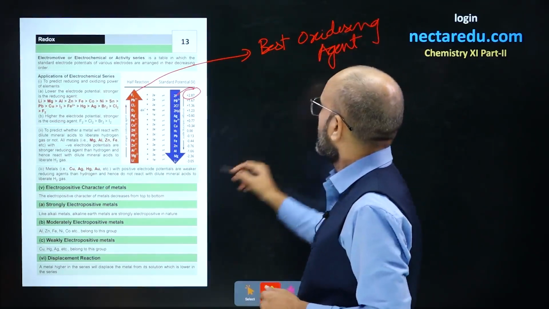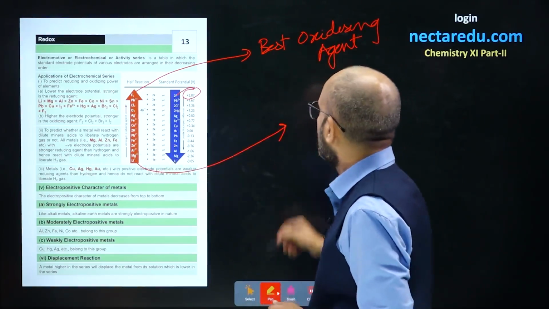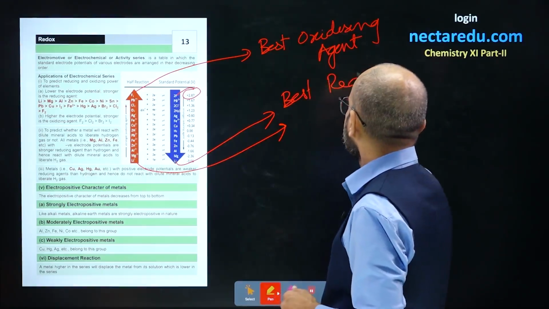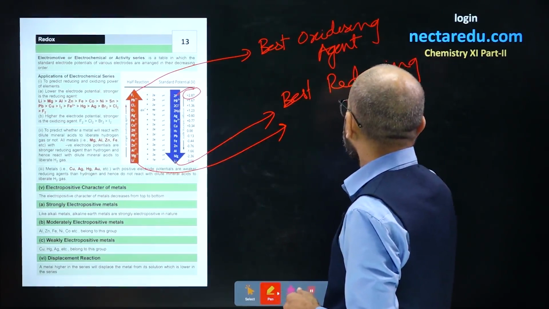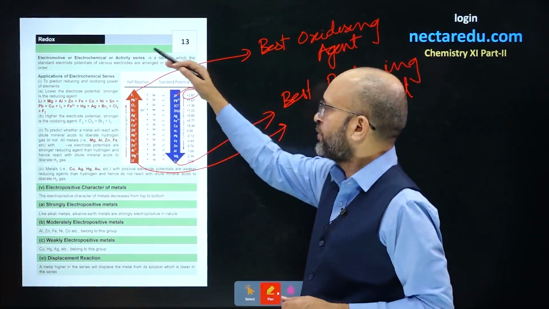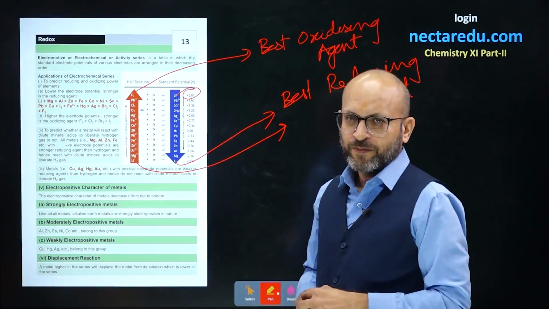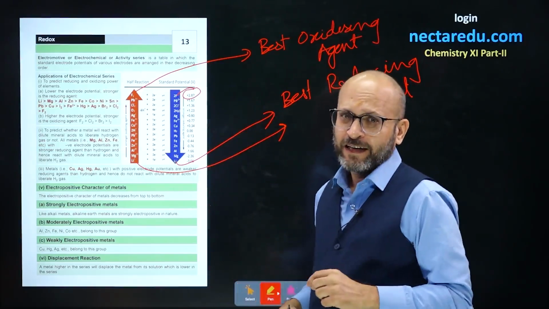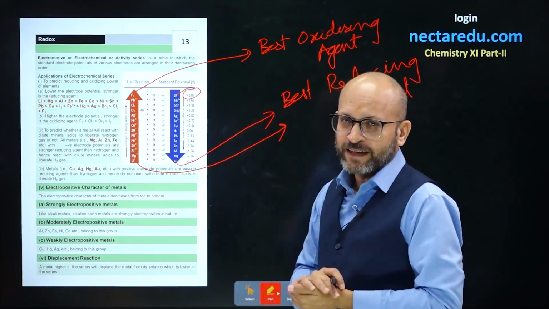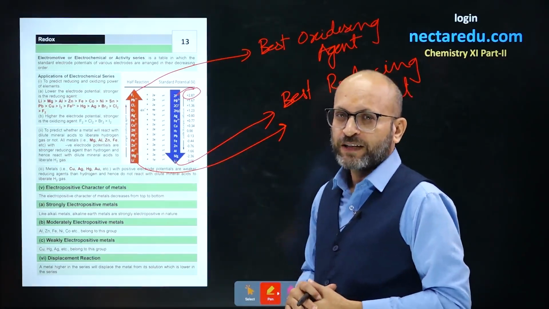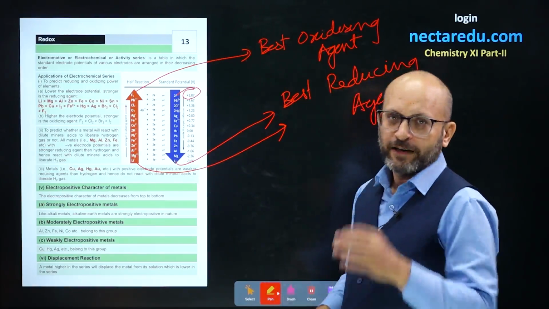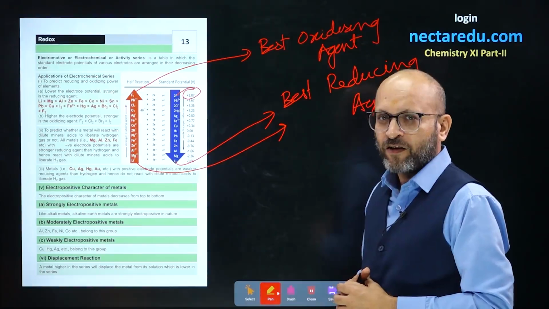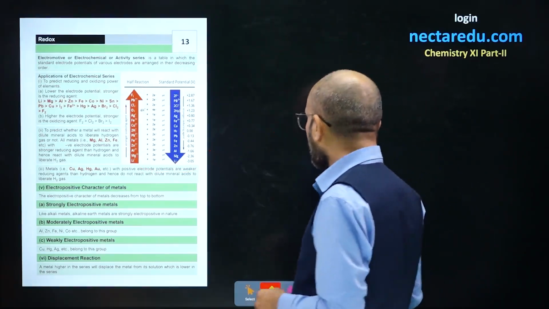And here lithium is the best reducing agent. So we can easily say that when we move from top to bottom, from fluorine to lithium, the oxidizing agent character decreases and the reducing agent character increases. So fluorine is the best oxidizing agent and lithium is the best reducing agent. When you go downwards, the reducing agent character increases. When you go upwards, the oxidizing agent character increases.